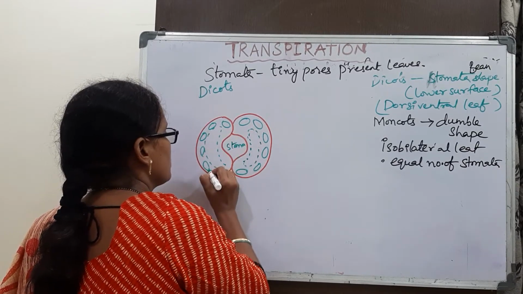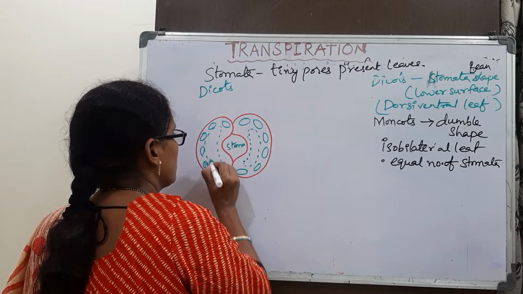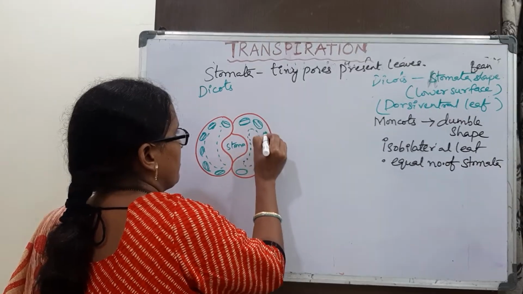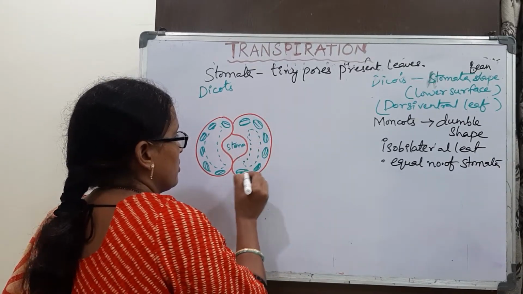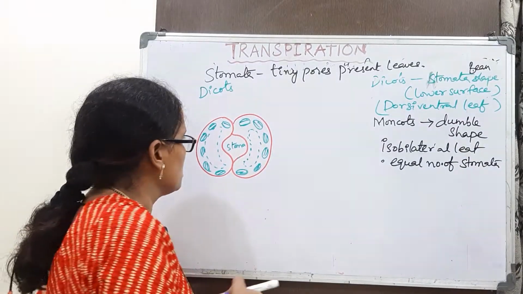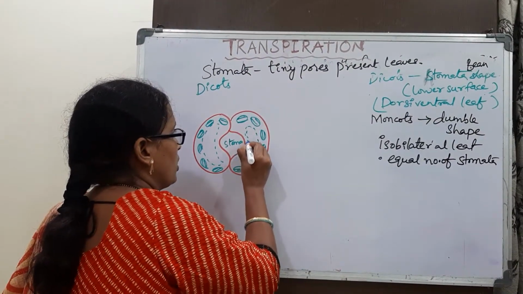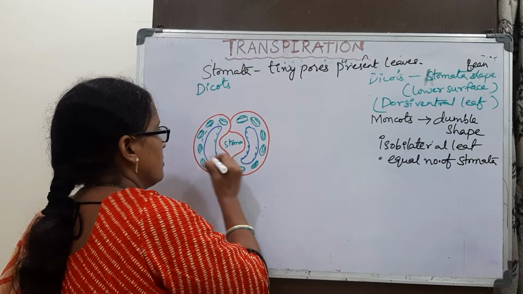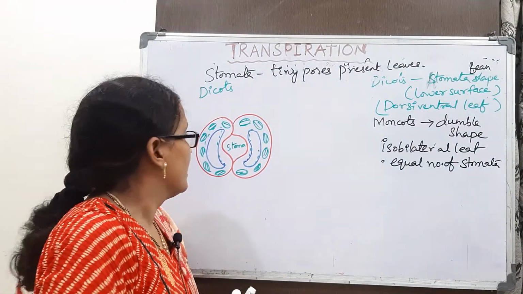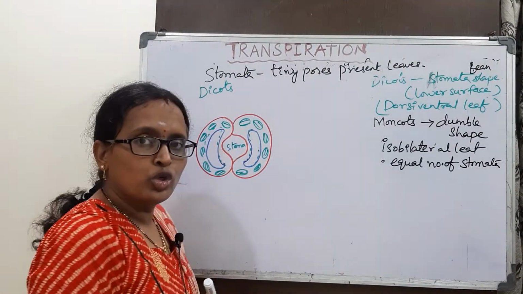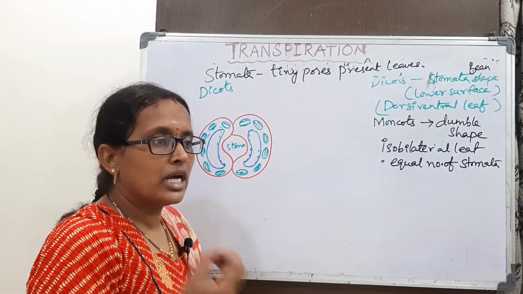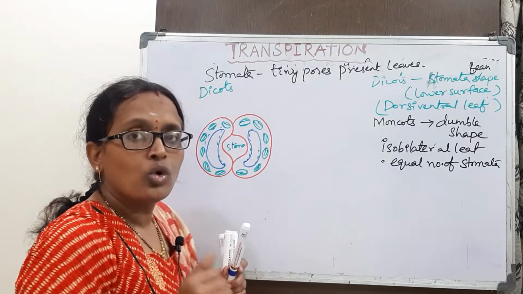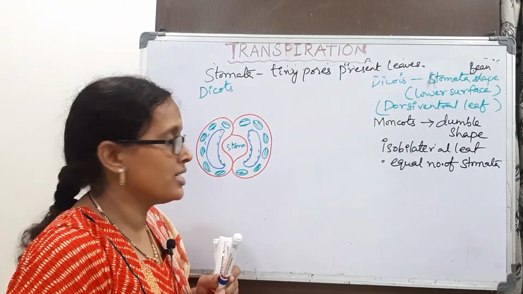All these green structures are chlorophylls, and this blue colored structure is the large vacuole. So a minute pore present in the leaves is surrounded by two modified epidermal cells.